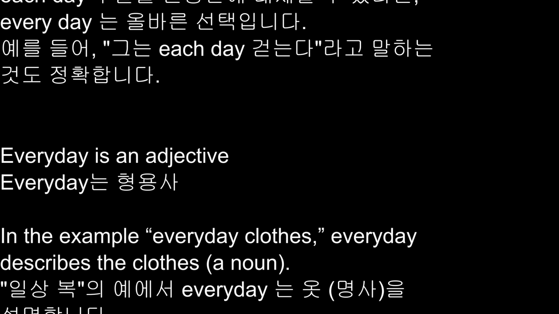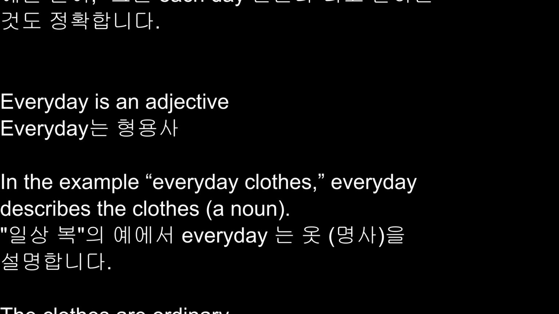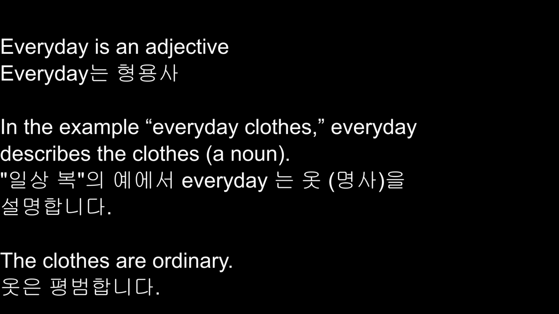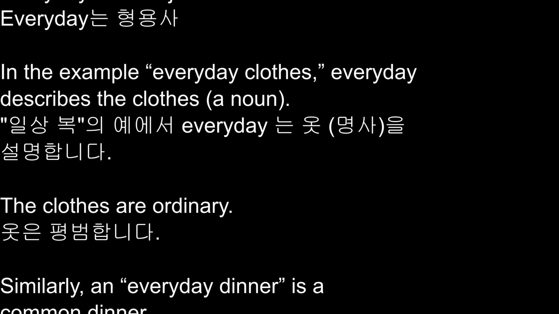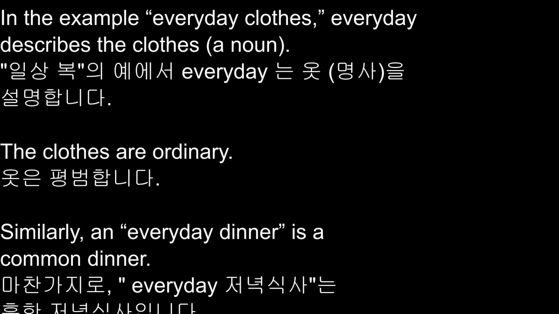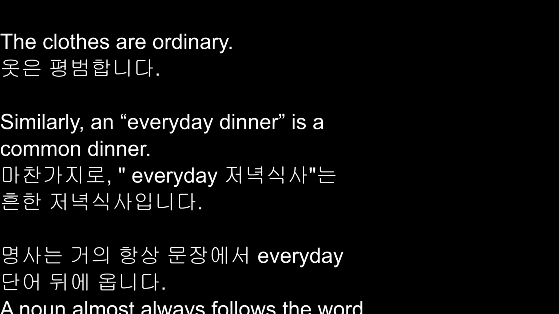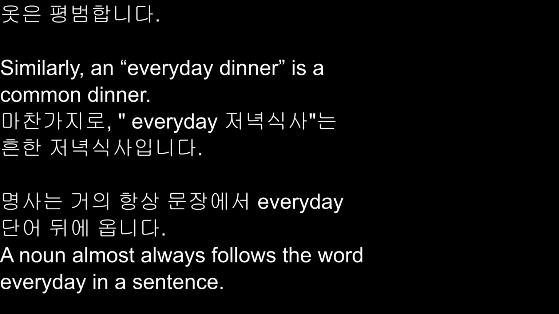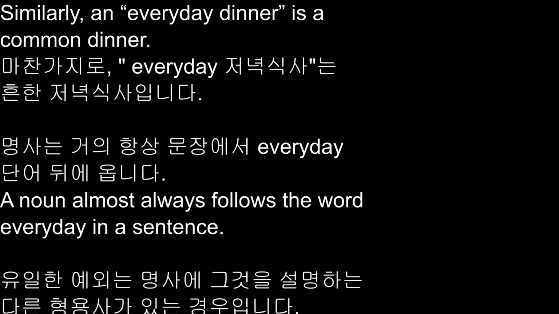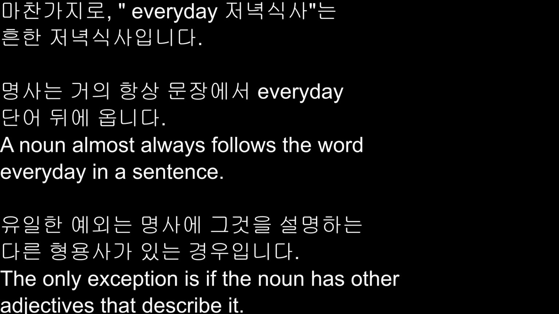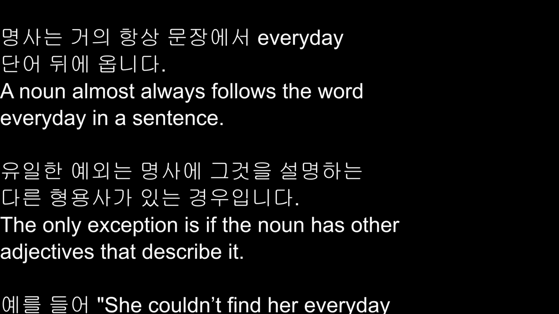Everyday is an adjective. In the example everyday clothes, everyday describes the clothes, a noun. The clothes are ordinary. Similarly, an everyday dinner is a common dinner, like pizza. A noun almost always follows the word everyday in a sentence. The only exception is if the noun has other adjectives that describe it.